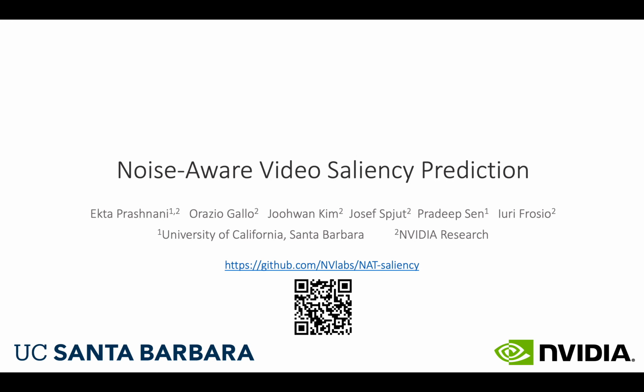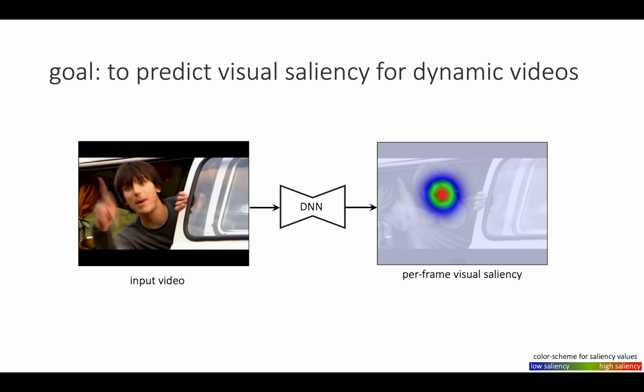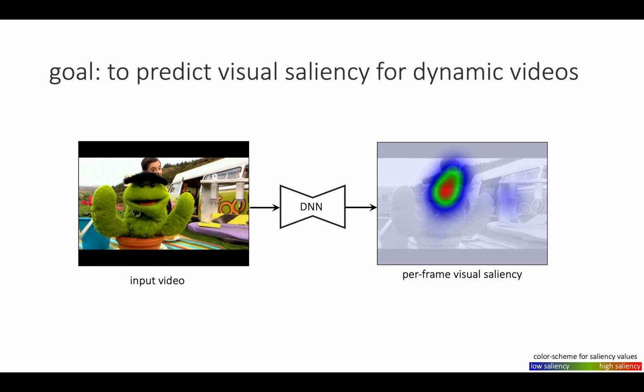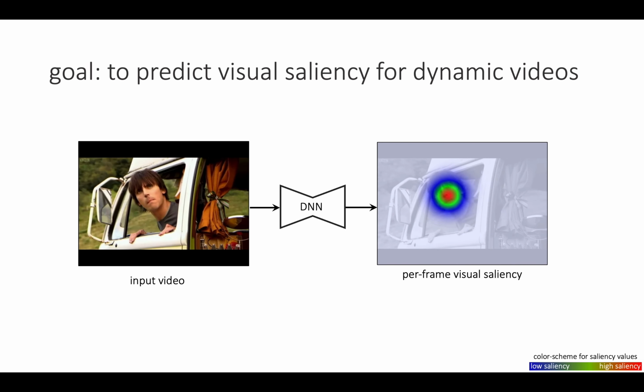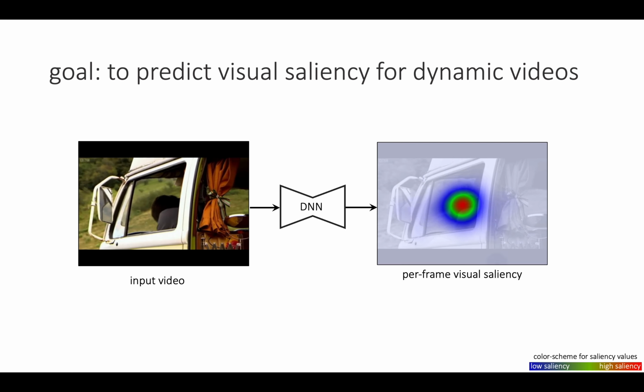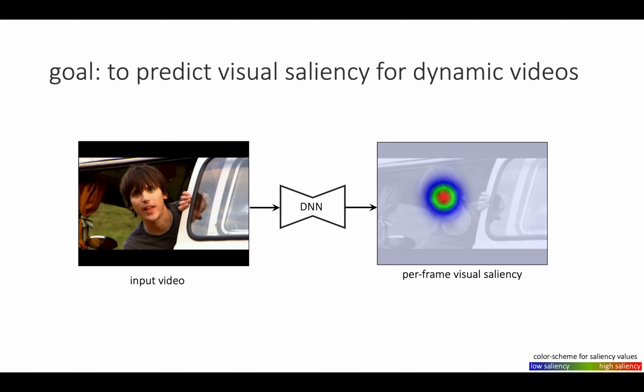We present a noise-aware training paradigm for video saliency prediction. We want to train a deep neural network to predict a saliency map for each input video frame. The target saliency maps used for training are reconstructed from captured human gaze data. These maps, shown on the right, indicate the per pixel probability of attracting human gaze.